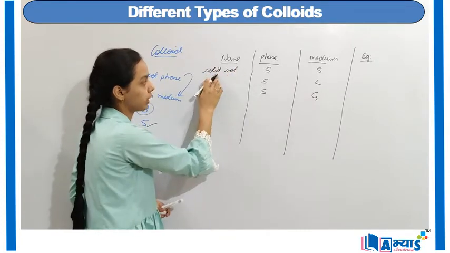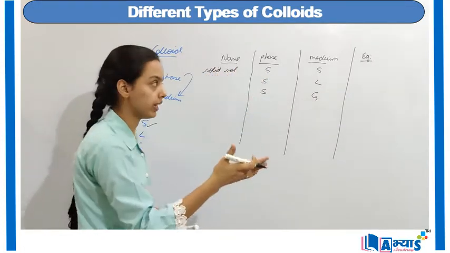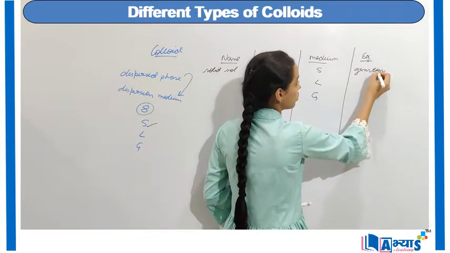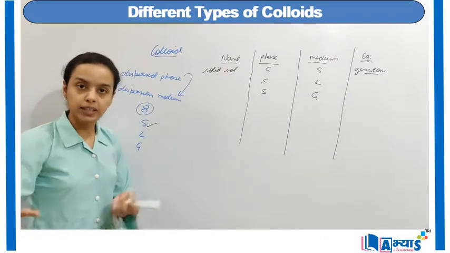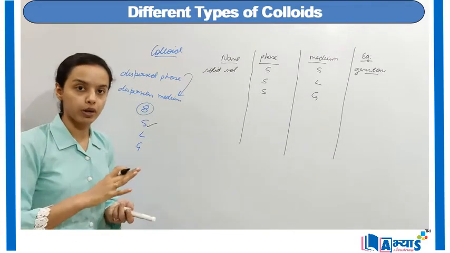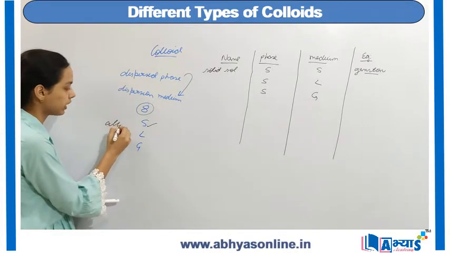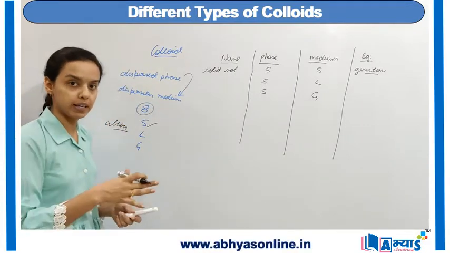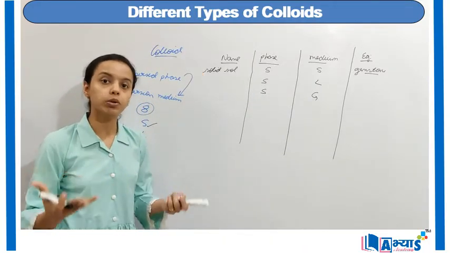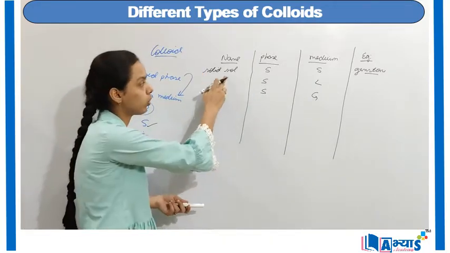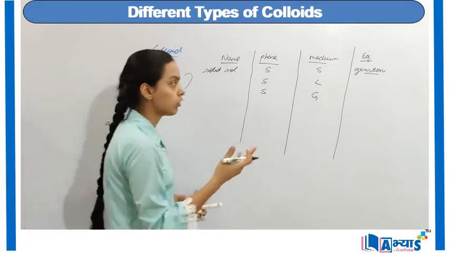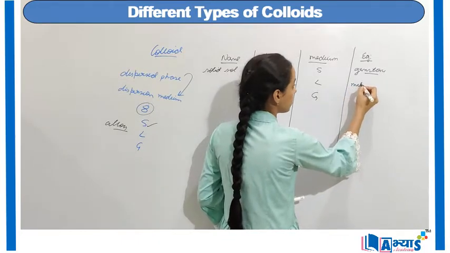Solid sol is a combination of solid mixed in a solid. Examples of this are the gemstones. The gemstones are actually the combination of two different types of solids, and it is a colloid and not an alloy. When an alloy is formed, it is formed with a combination of metals. Whereas when a colloid is formed from two solids, it is known as the solid sol.